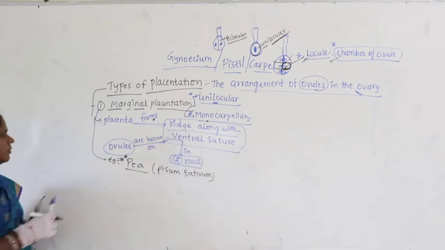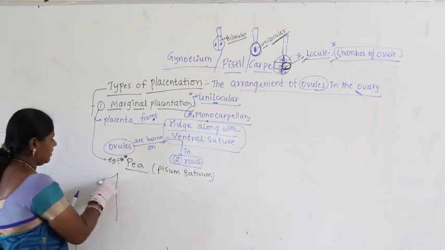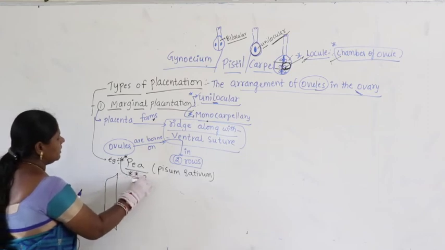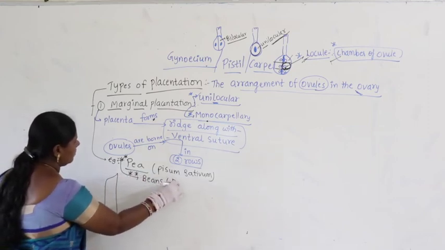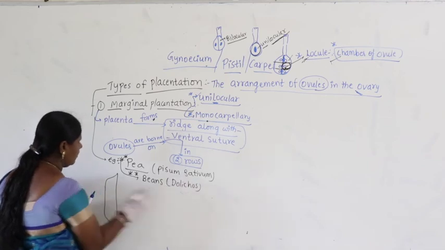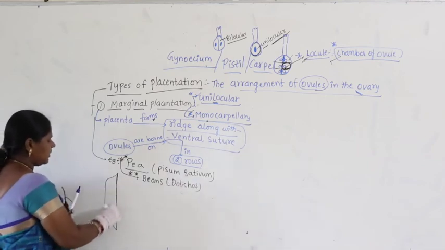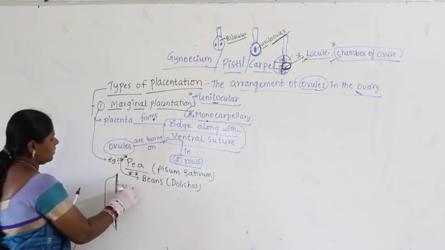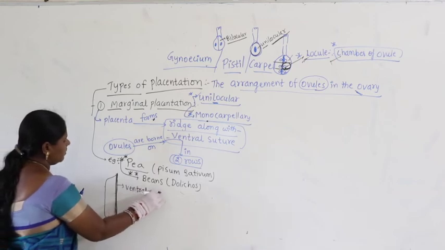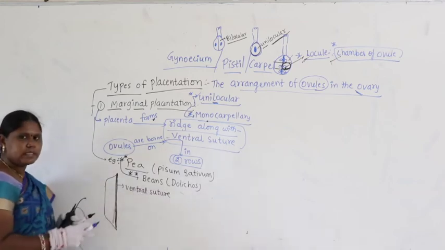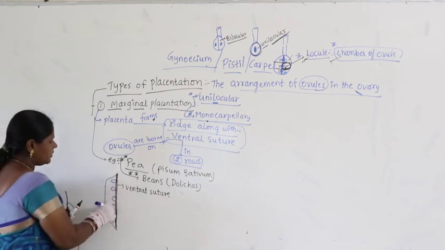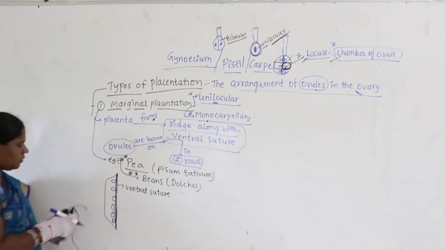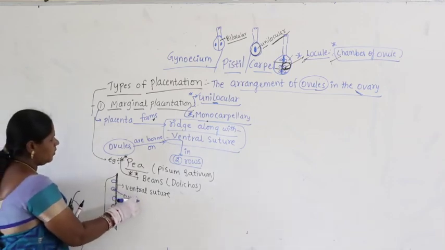You can also take beans, Dolichos, as another example. Here is the ventral suture. On the ventral suture, you can see the arrangement of ovules. What are these? They are called ovules.